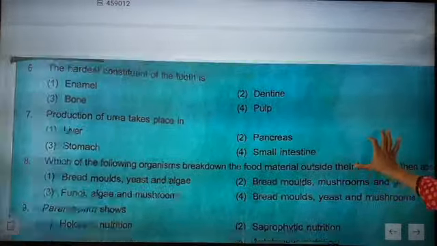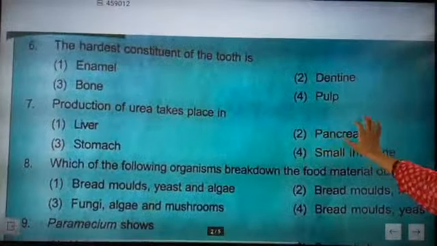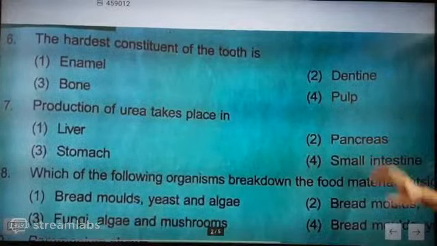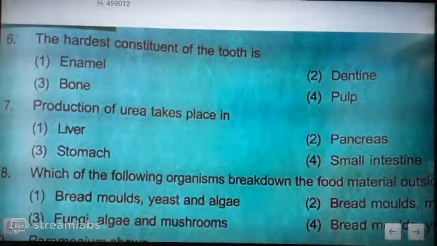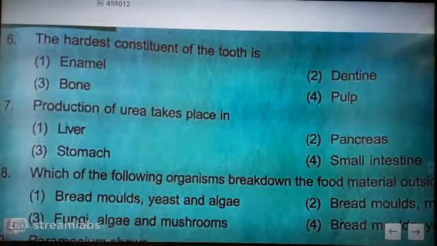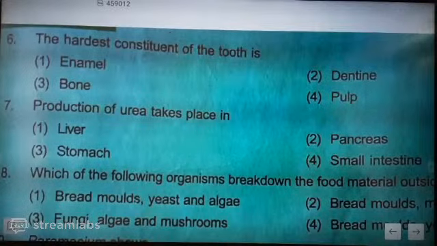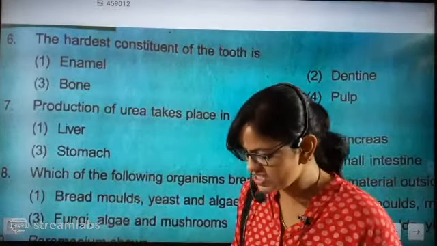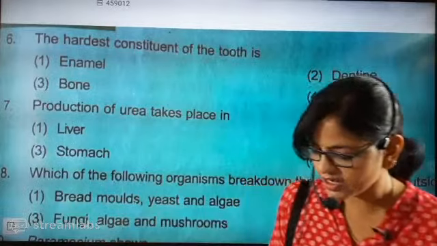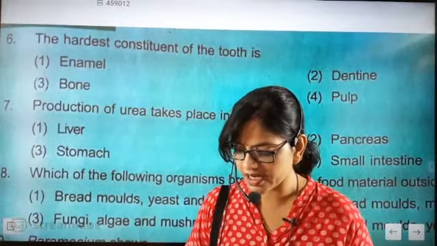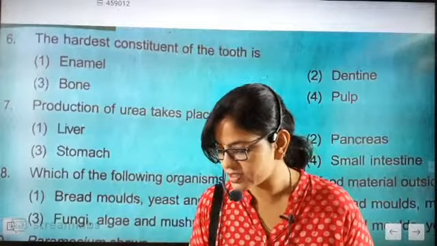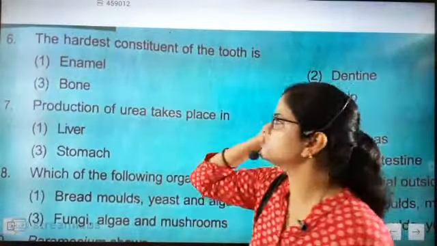Now look here. I have to make it big. Okay, the hardest constituent of tooth, now can you see it? The hardest constituent of tooth is enamel, dentine, bone or pulp. It is the easiest answer here. It is exactly what? Answer is 1. Everyone, enamel is the correct answer. Enamel is the hardest one.